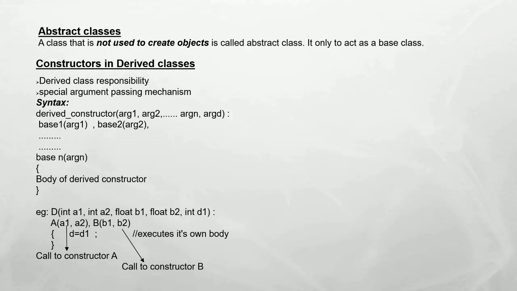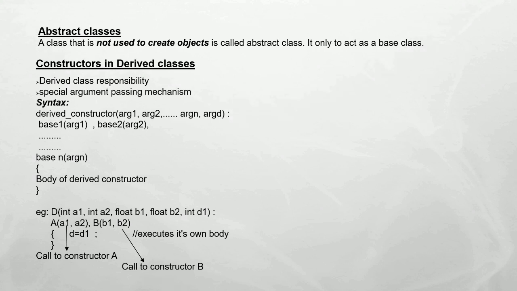Now let's study the constructors in derived classes. We always create the objects of the derived class. The base class always acts as an abstract class, that is, we do not create objects of it. Thus, there is no need for any constructors in the base class, and if any base class contains constructors, it is the responsibility of the derived class to pass the arguments to the base class constructor, because we are declaring only the objects